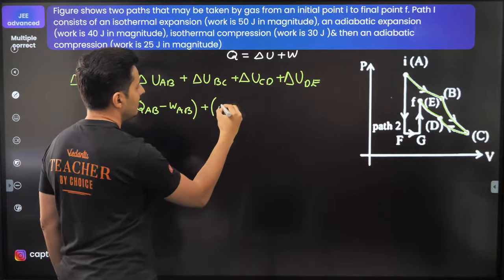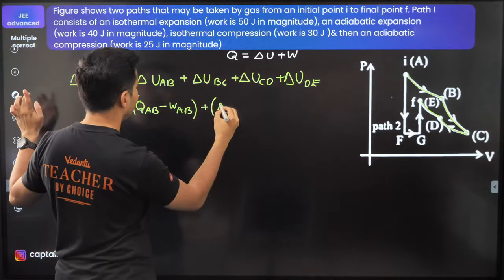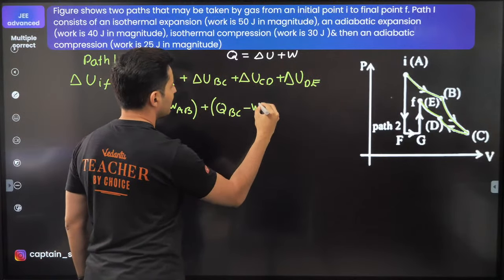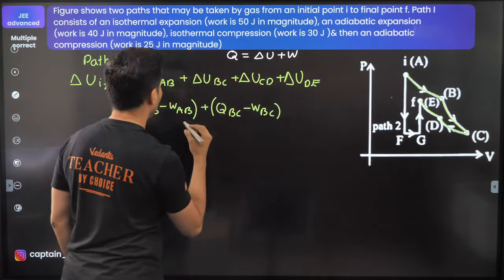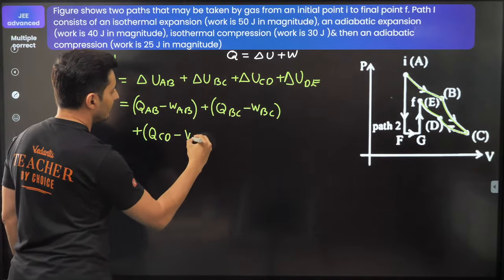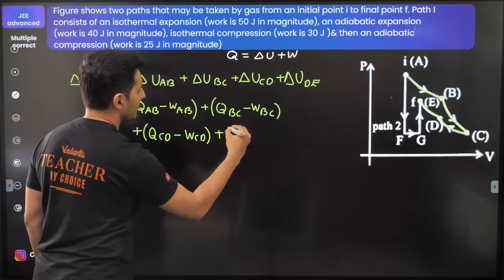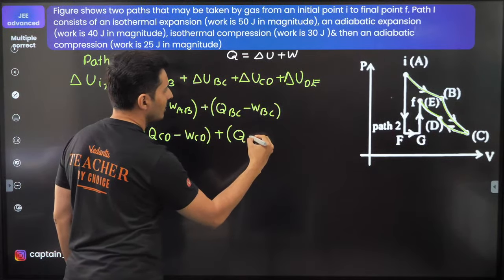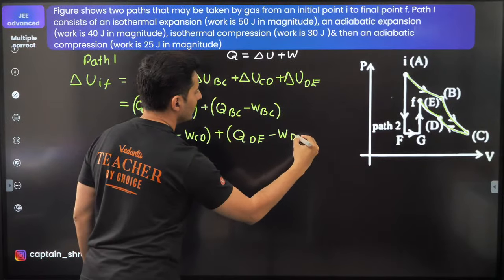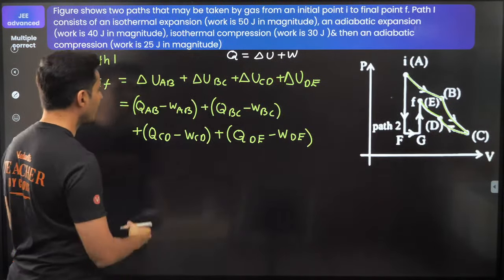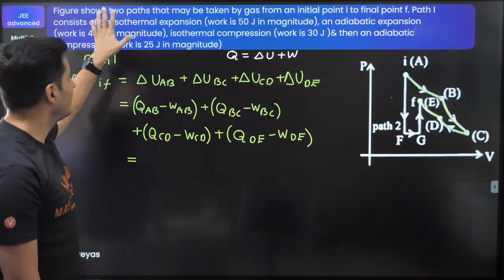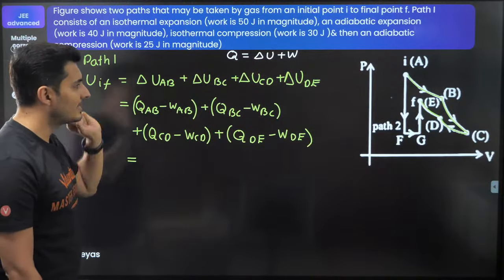Plus again, sorry, that will not be delta, that will be Q. So Q from B to C minus the work done from B to C, then plus the Q from C to D minus the work done from C to D, plus again the heat from D to E, I suppose, minus the work done from D to E. Great. Now read the question carefully. I think some are isothermal, some are adiabatic, so things will be easier.